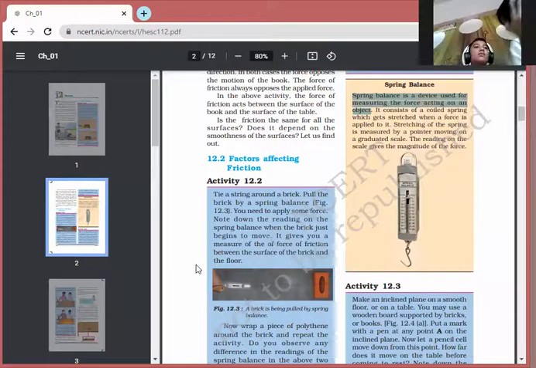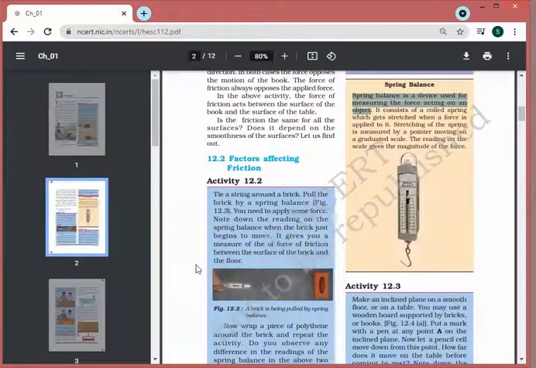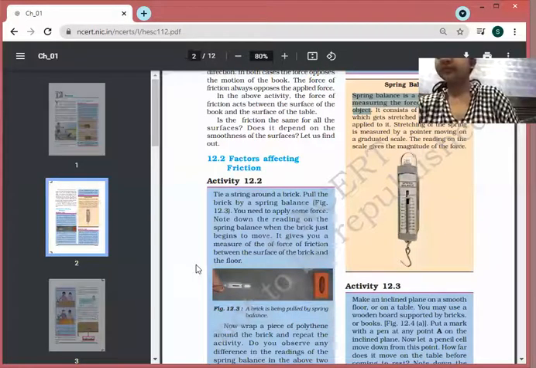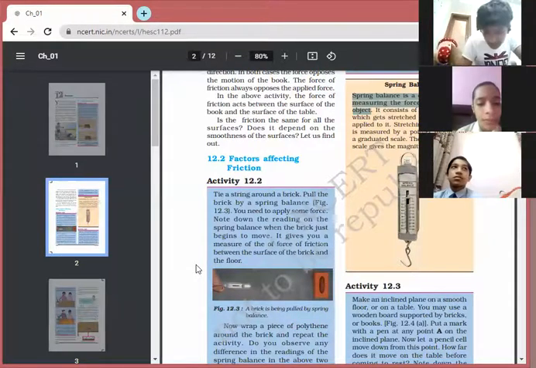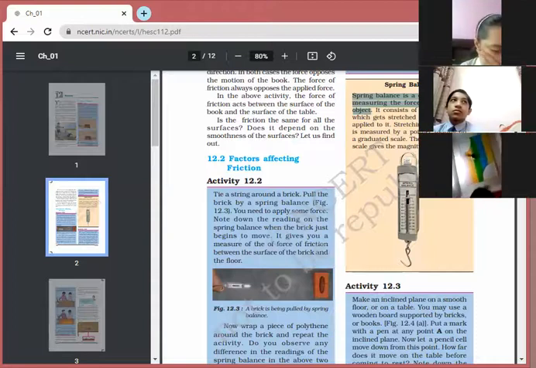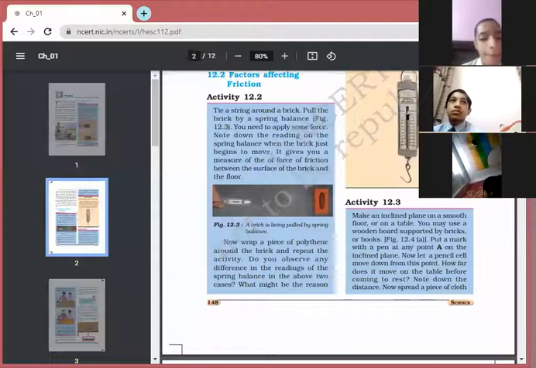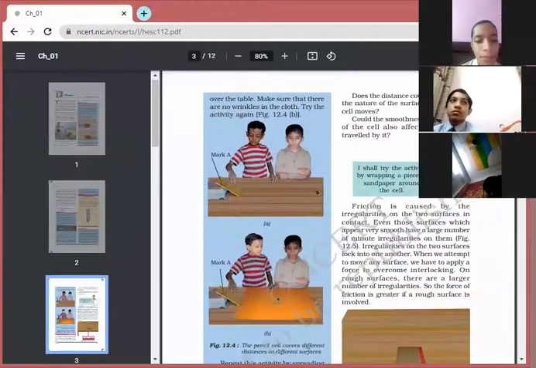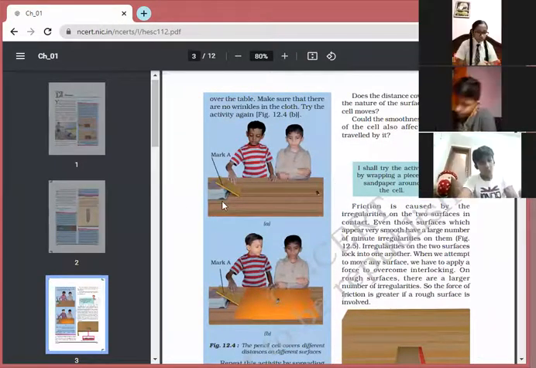Okay. So children, just underline. This question may come: what is the use of a spring balance? It is a measuring device used to measure the force acting on an object. So kindly underline, it's very important. You can get questions in MCQs in that form. Now one more activity is there. In this activity, the children had made an inclined plane.